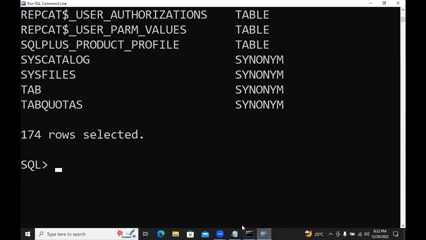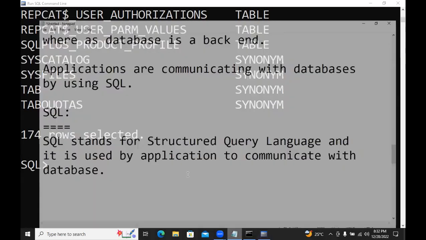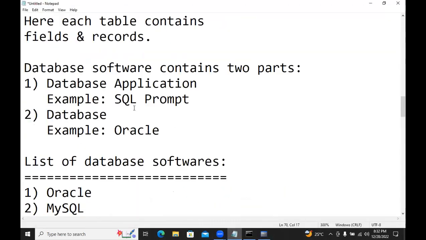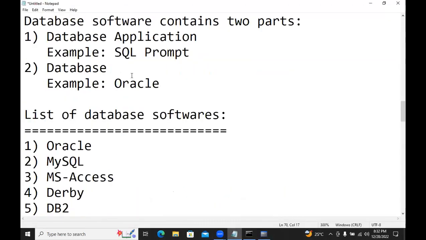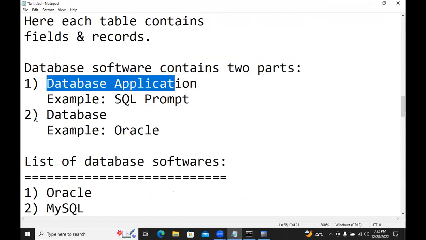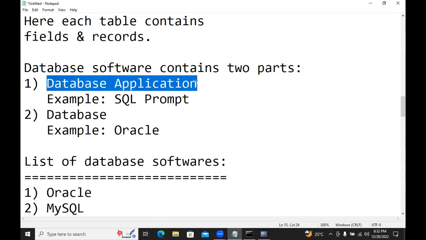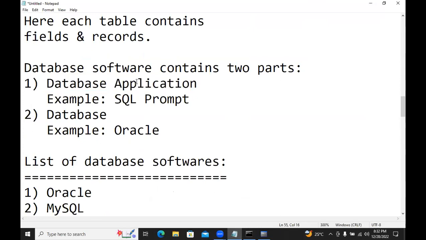Now, whenever we install database software, how many parts are installed? Two parts. What are those? Database and the database application. But this database application is already given by the database software vendor. This type of application you can build with JDBC.